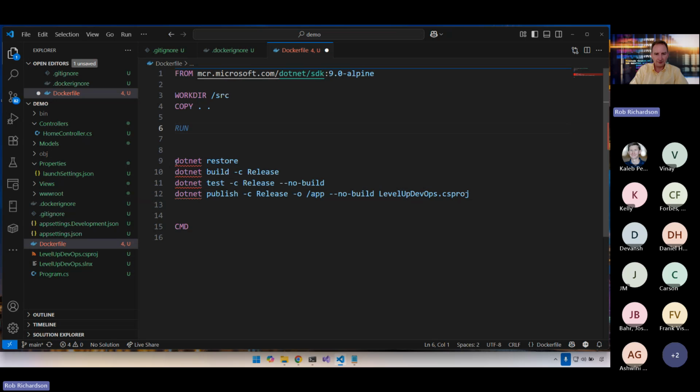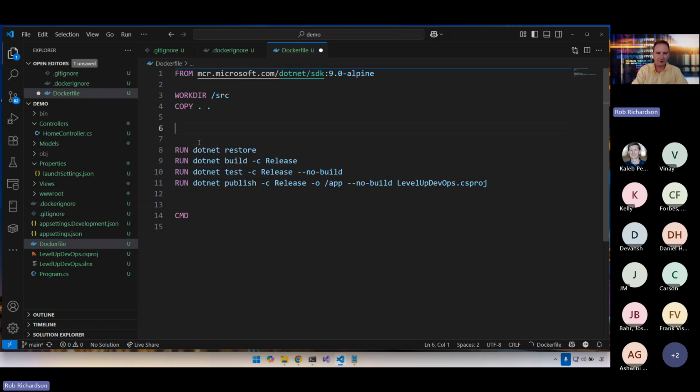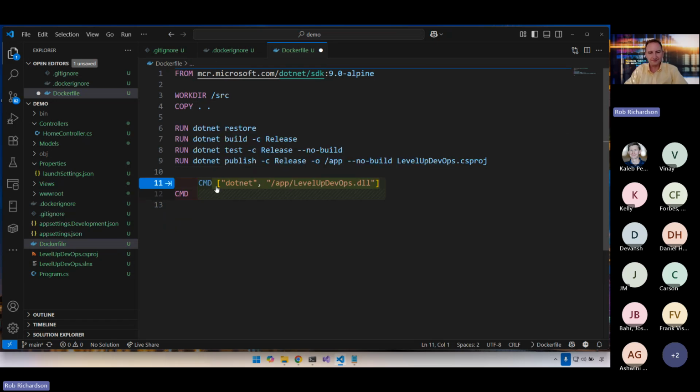Well, we can go like this, and we can go like this, and this, and this, and we can run all of those as Docker commands. Cool. GitHub Copilot knows where we're going. So now we've got those as Docker commands, and these will all run at build time as we're building up our image. And now we have that content here in the app directory.